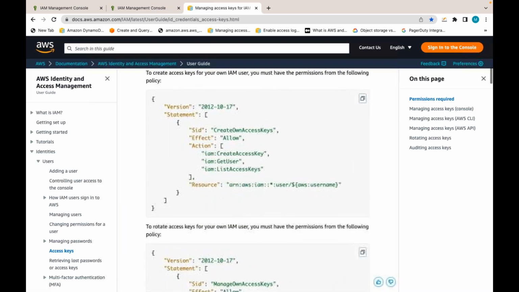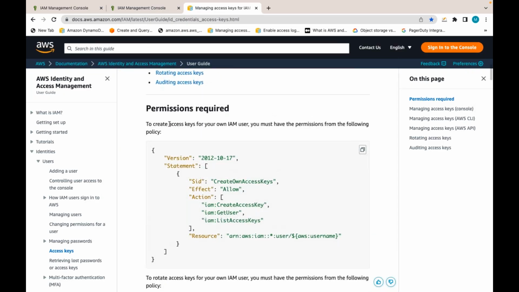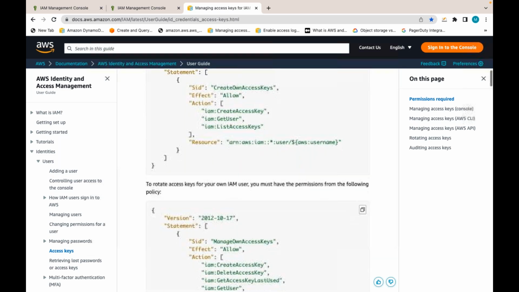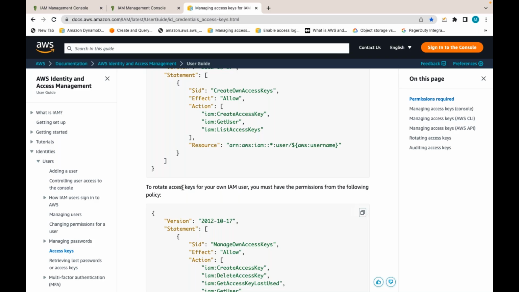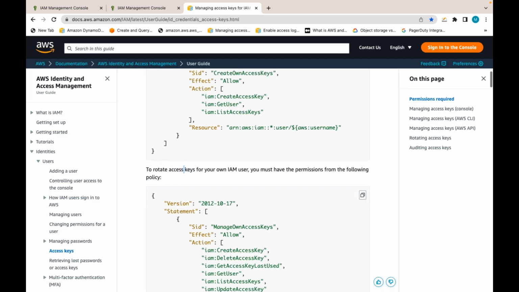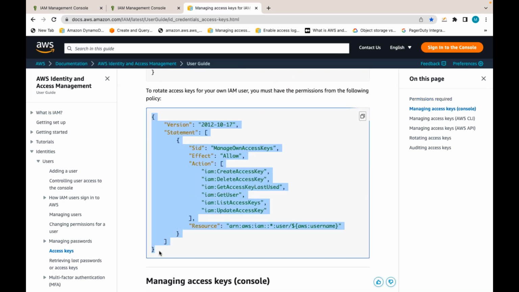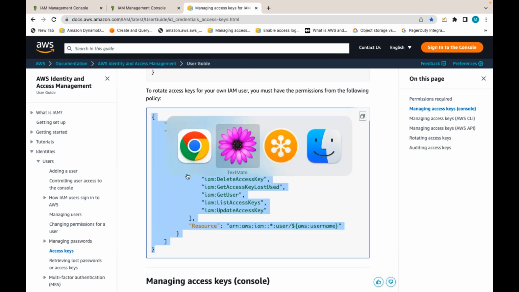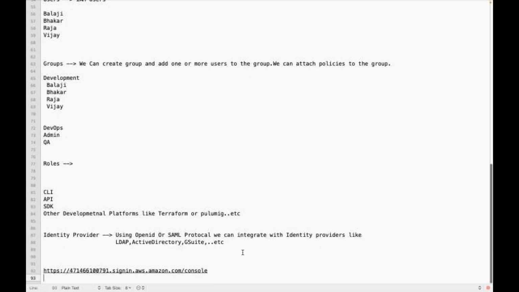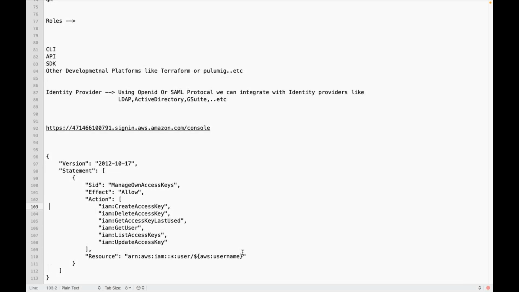Suppose someone has to generate access keys or secret keys for his own username. So again, permissions are required. To create access keys for your own IAM user, you must have the following permissions. To create and rotate access keys, you must have the following permissions for your own IAM user also. So I am creating one policy like this.